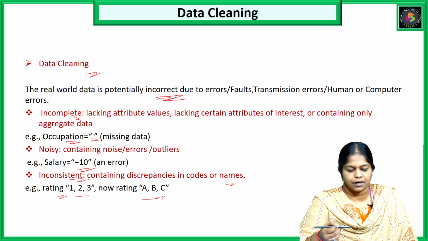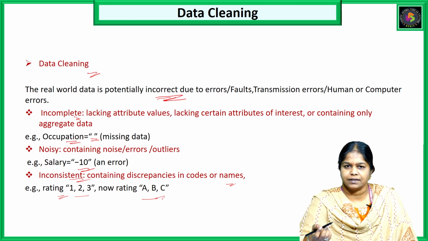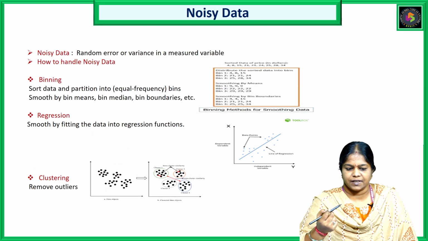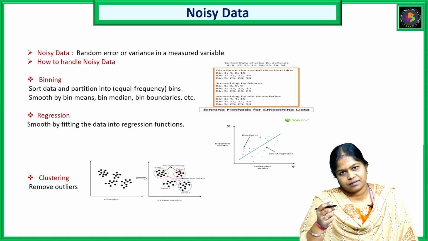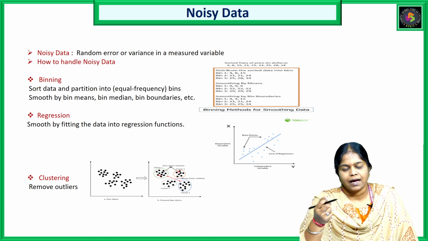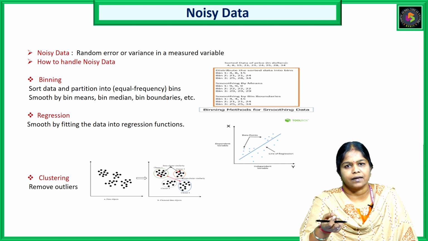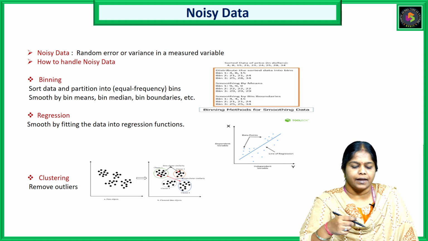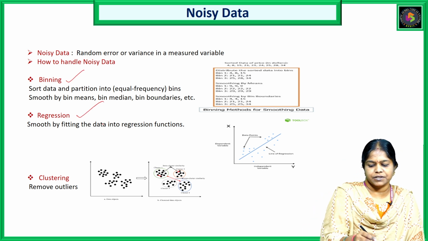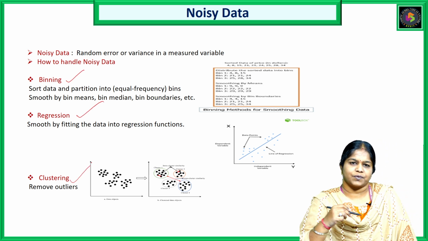Incomplete data, noisy data, and inconsistent data can be seen in the process of data cleaning. And the next one is noisy data. Noisy data can be defined as some error or a variance in a particular data set. Now we'll see how to handle this noisy data. We have different methods to handle noisy data. They are binning, regression, and clustering.